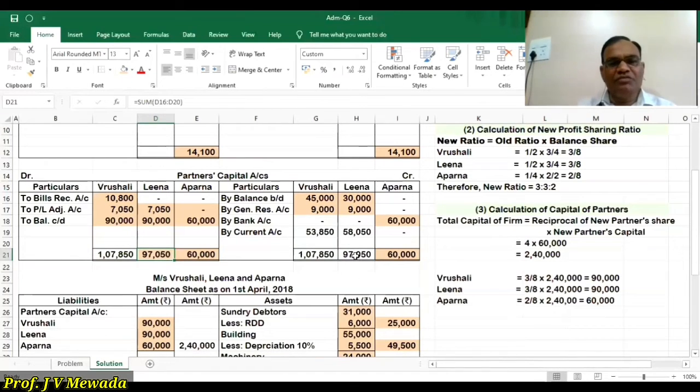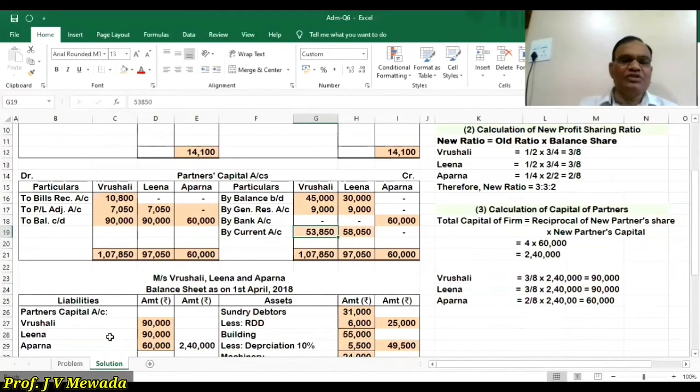So 97,050 minus 39,000, we'll get 58,050. Same way for Vrushali, the debit side is heavy, 1,07,850. So again 54,000 we are going to subtract from that. When we subtract 54,000, what do we get? 53,850 is the difference.